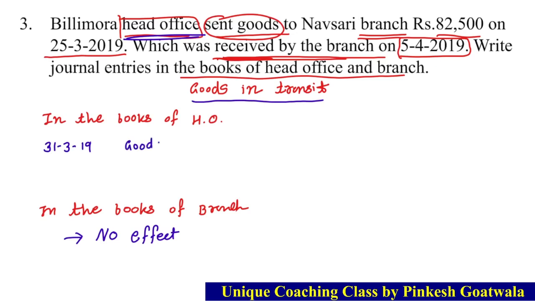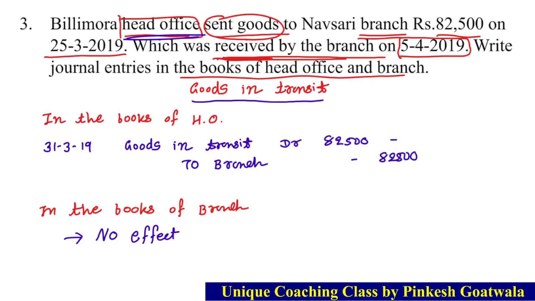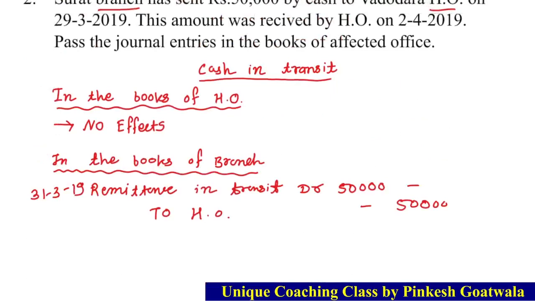Journal will be goods in transit to branch account, amount 82,500. Remember this journal. In the books of head office, goods in transit to branch, and in case of cash in transit, in the books of branch, remittance in transit debit to head office.